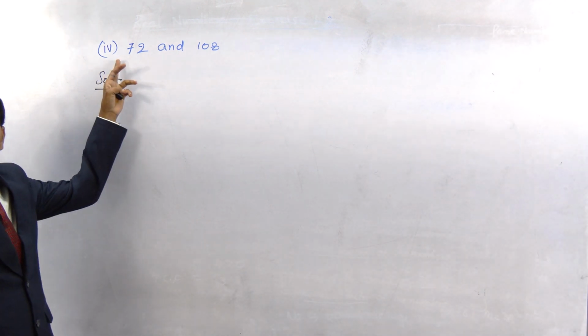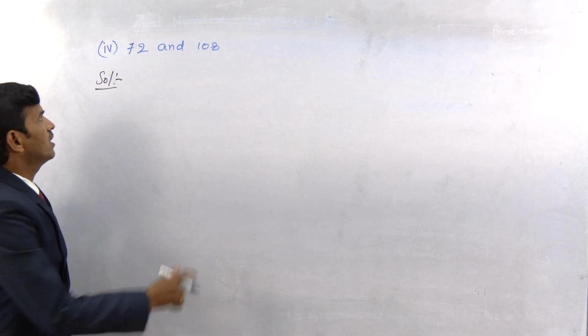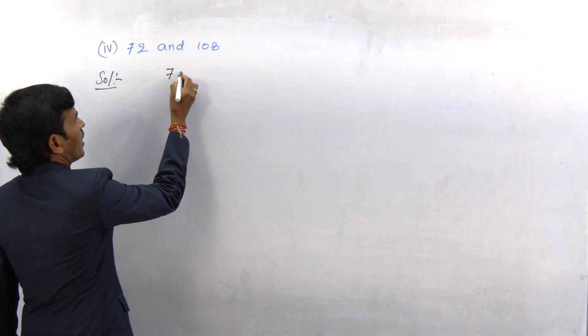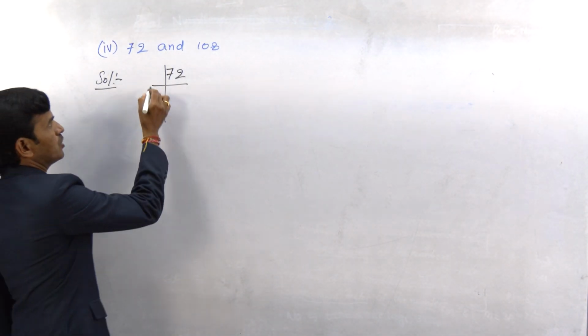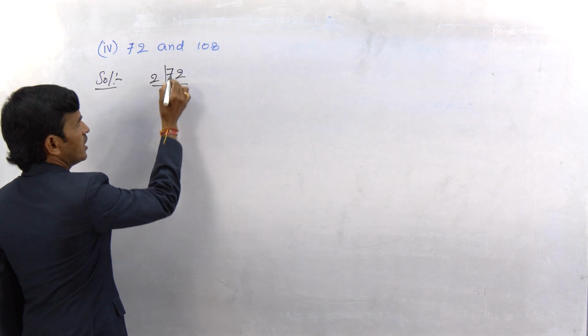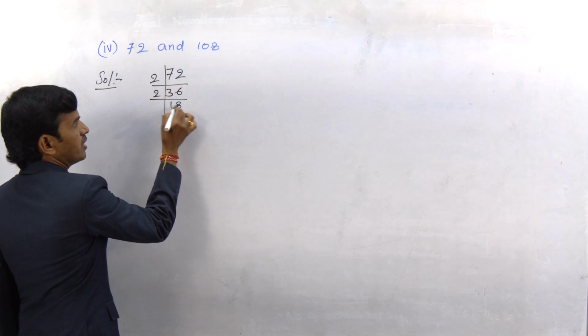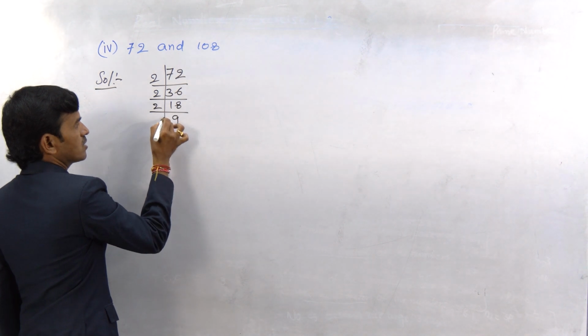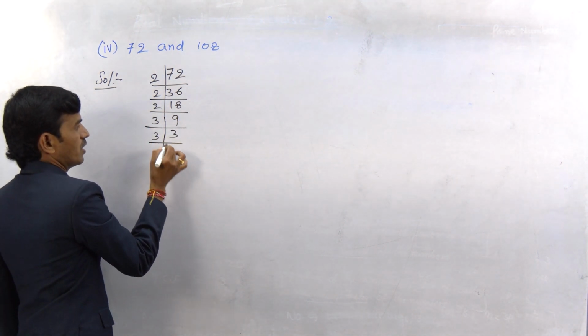In order to find the LCM and HCF of these two numbers, 72 and 108, let's find their prime factors, starting with prime 2. 2 threes are 6, 2 sixes are 12, 2 eighteens are 36, 2 nines are 18, next 3 threes are 9, 3 ones are 3.